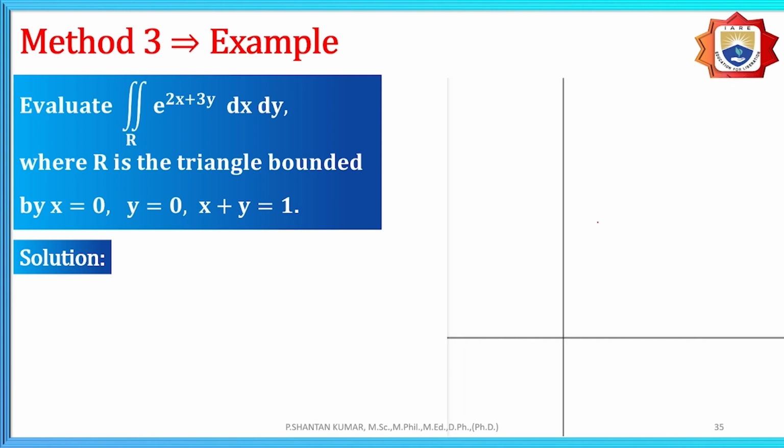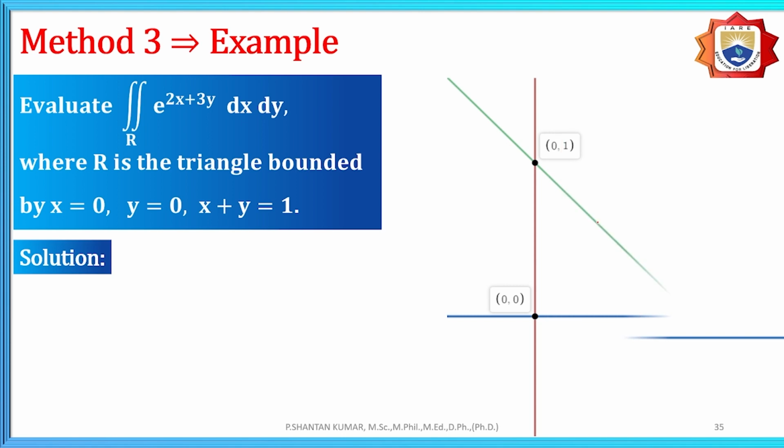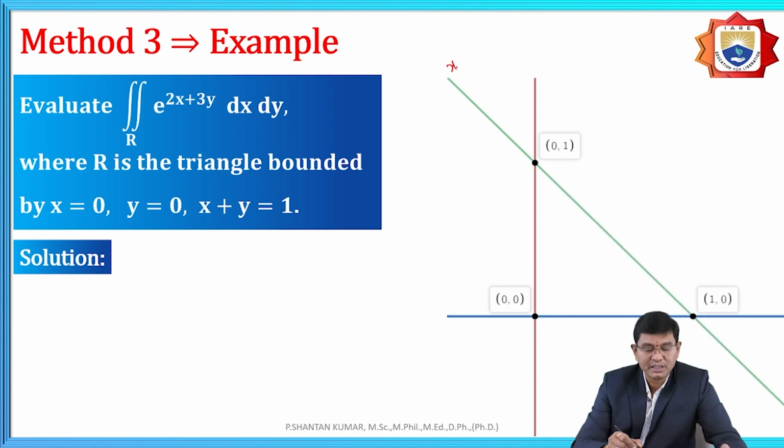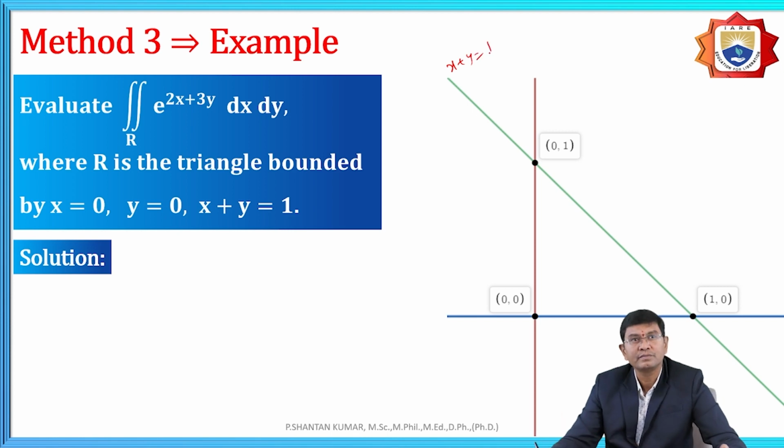After drawing the diagram, here x plus y is equal to 1, which is a line. And x is equal to 0 and y is equal to 0 is on the origin. While drawing the diagram, you obtain it like this. In this, the bounded region is the triangle with points 0, 0, 1, 0 and 0, 1. And in this one, we can follow any order, depending upon our calculation.